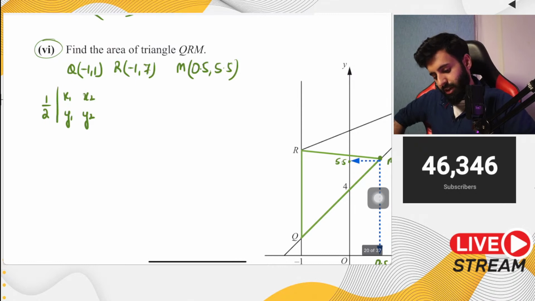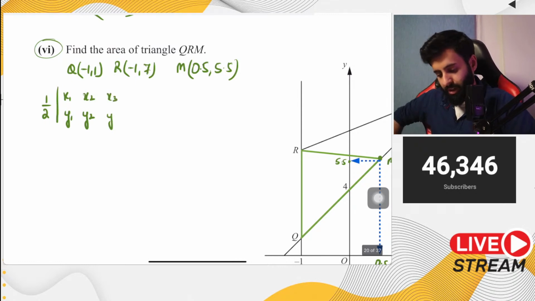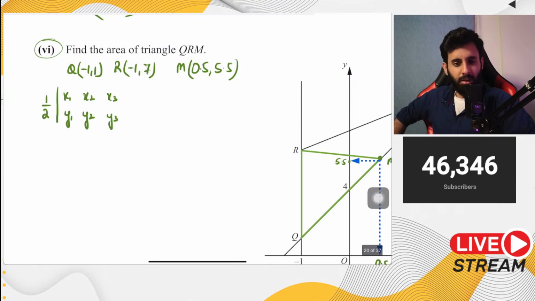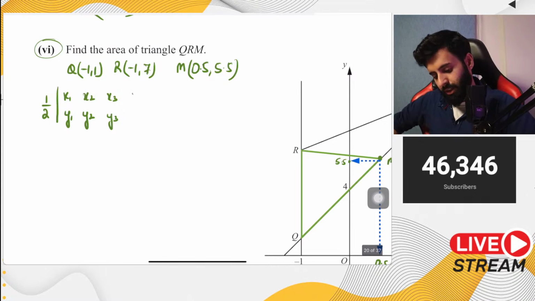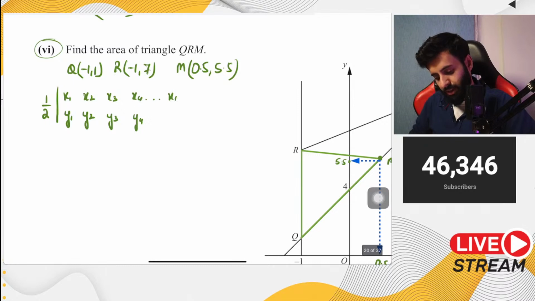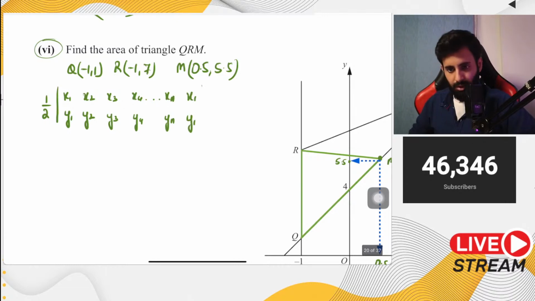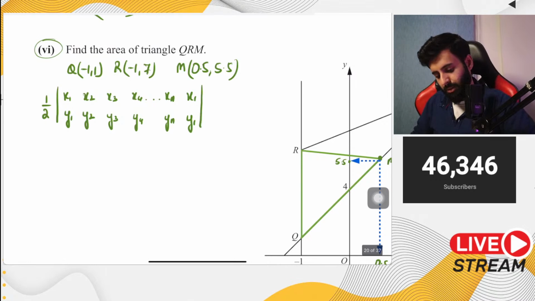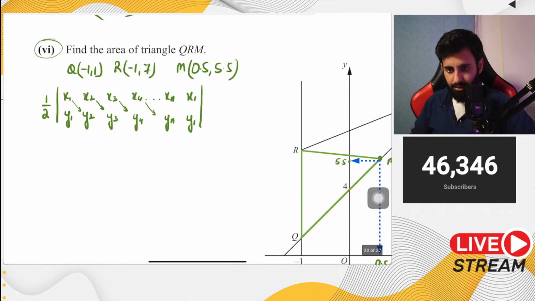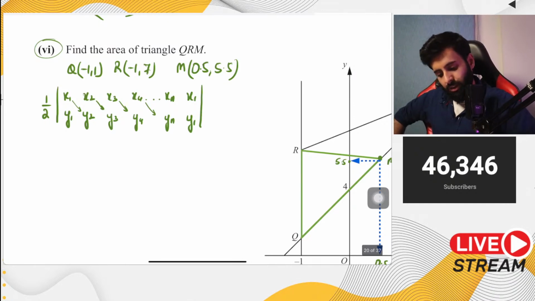Okay, and once you're done writing down all the points, it doesn't matter how many sides the polygon has, 5, 6, 7, although you will only be dealing with either a triangle or a quadrilateral. So x4, y4, and then in the end, once you've written all the points, let's say xn, yn, you need to rewrite the first coordinate. Okay, so remember this formula. And then of course you multiply from left to right, and then you multiply from right to left, and then you subtract. Okay, now if I were to use that formula over here, here's what that would look like.